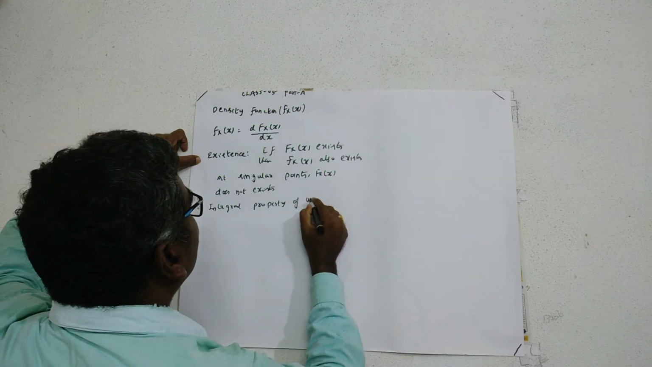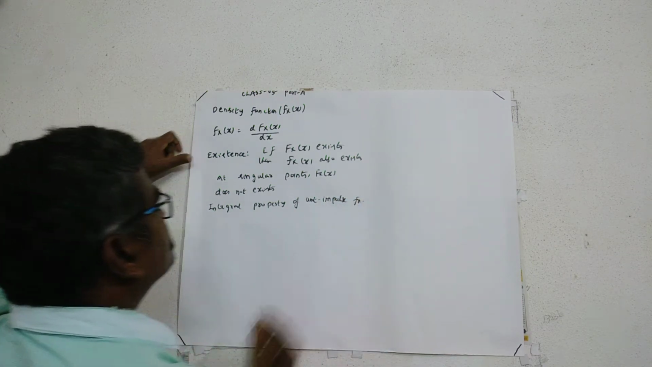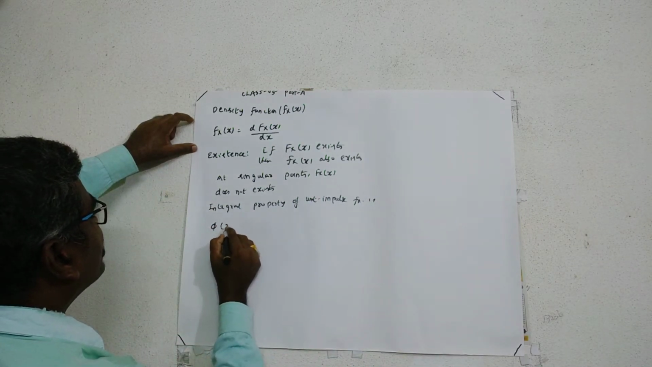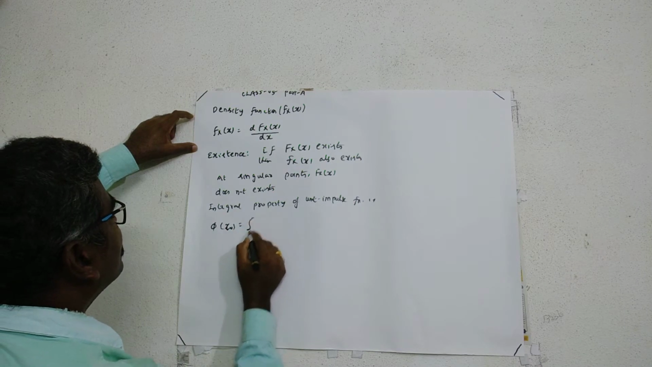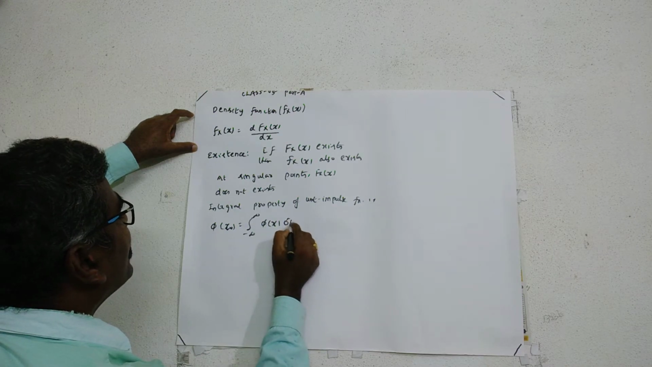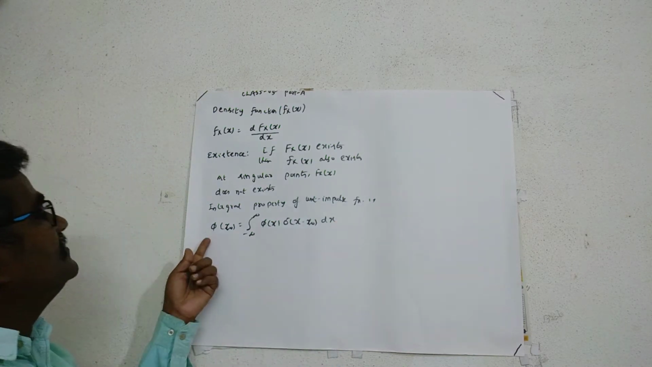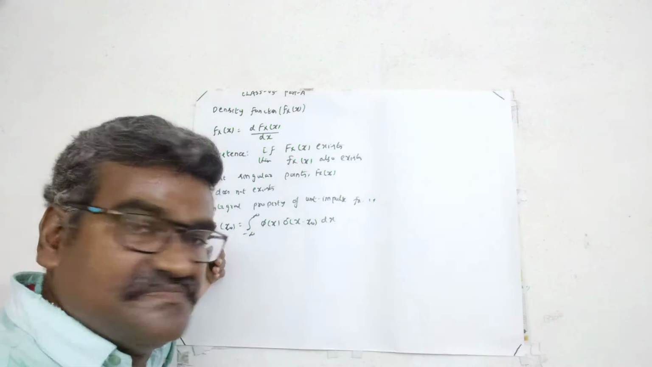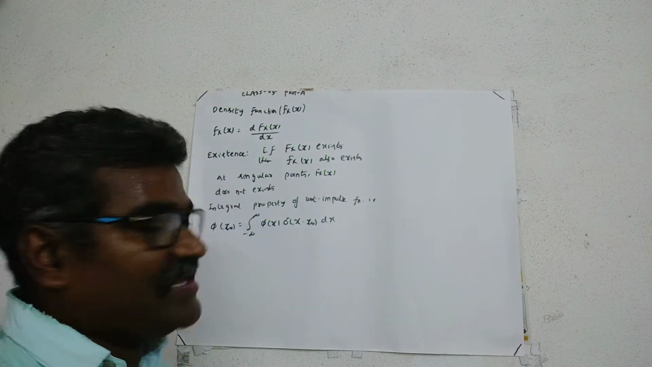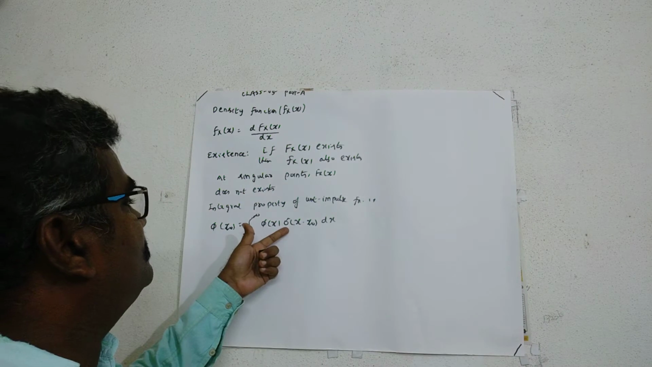Impulse function is phi of x naught is equal to integral from minus infinity to infinity phi of x into del of x minus x naught dx. It is an integral property of the impulse function where singular points can be avoided or can be replaced by a unit impulse function, which is represented by del.